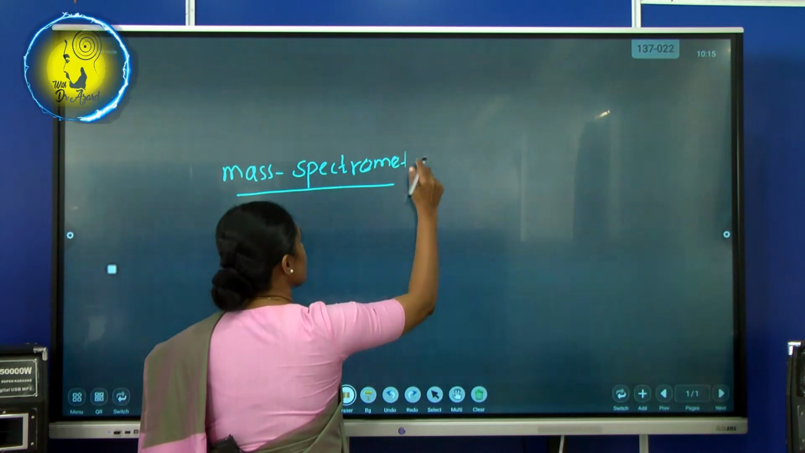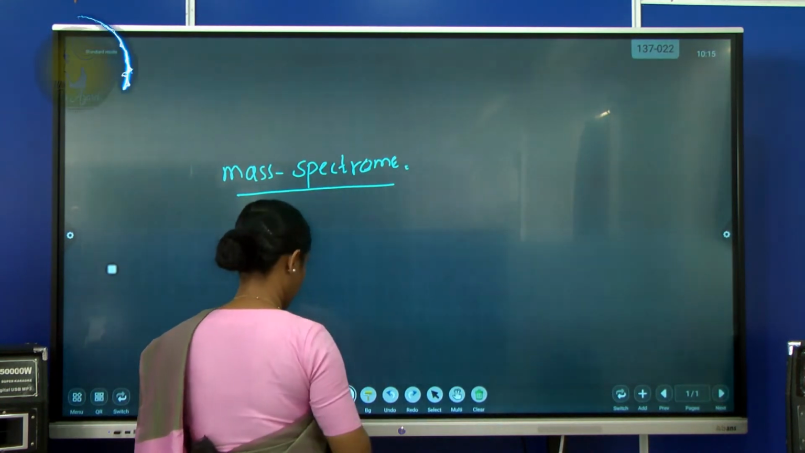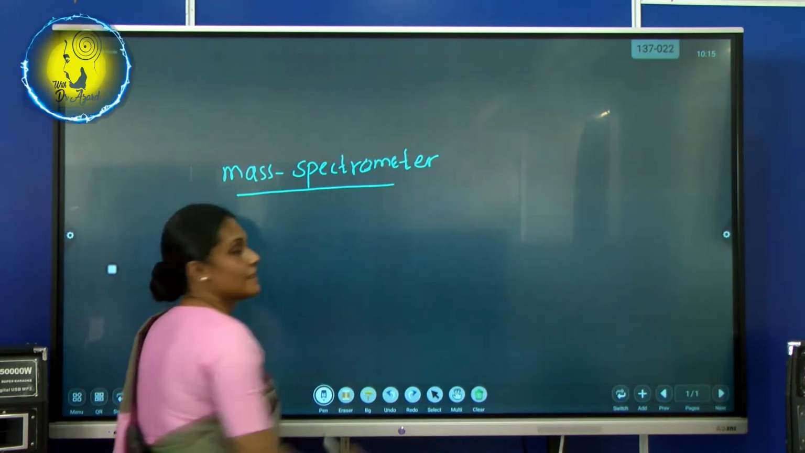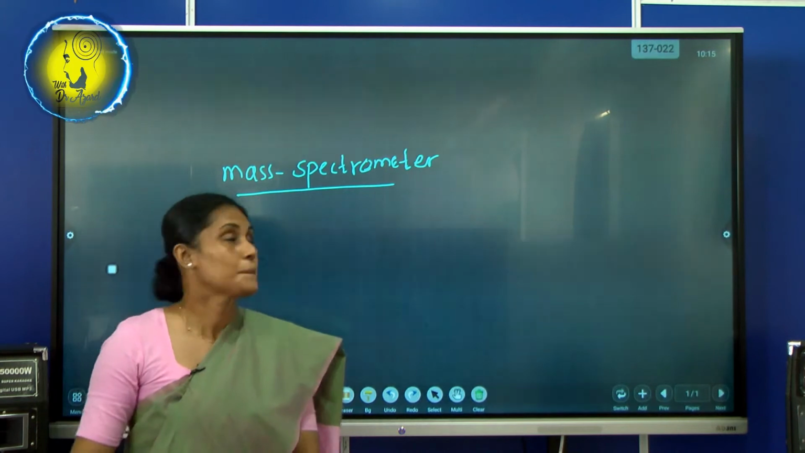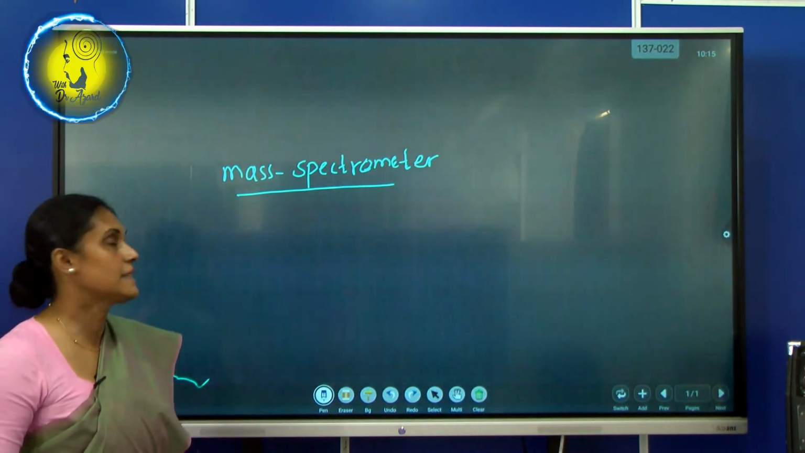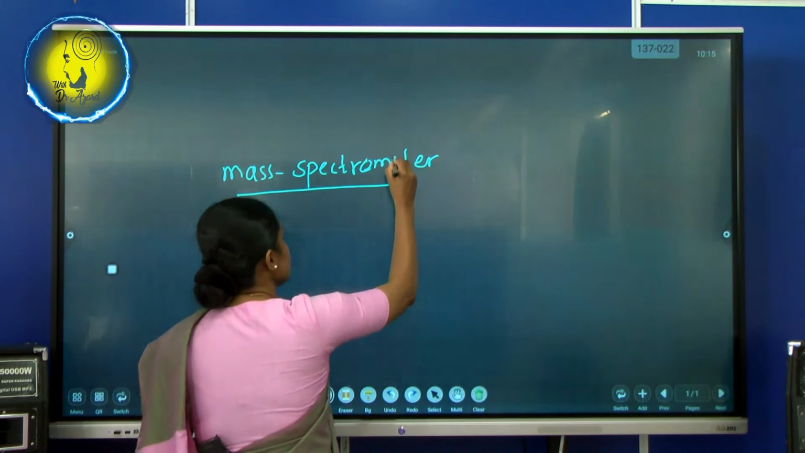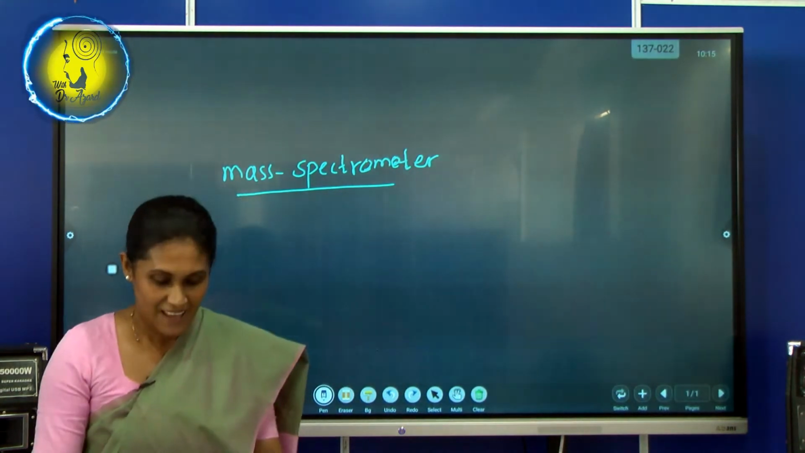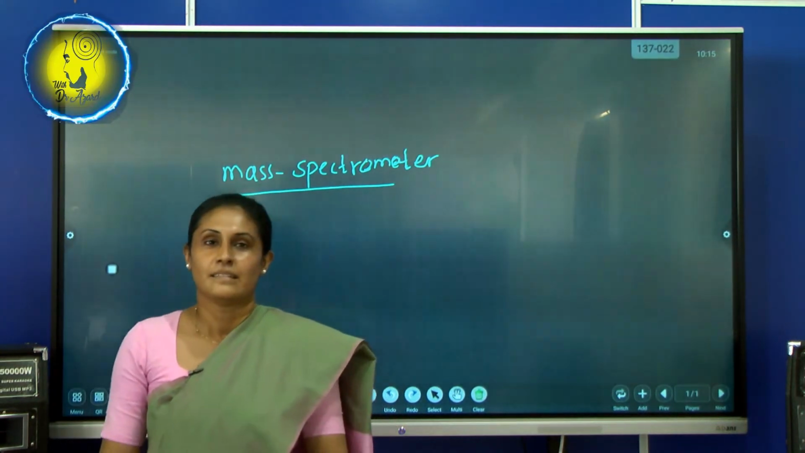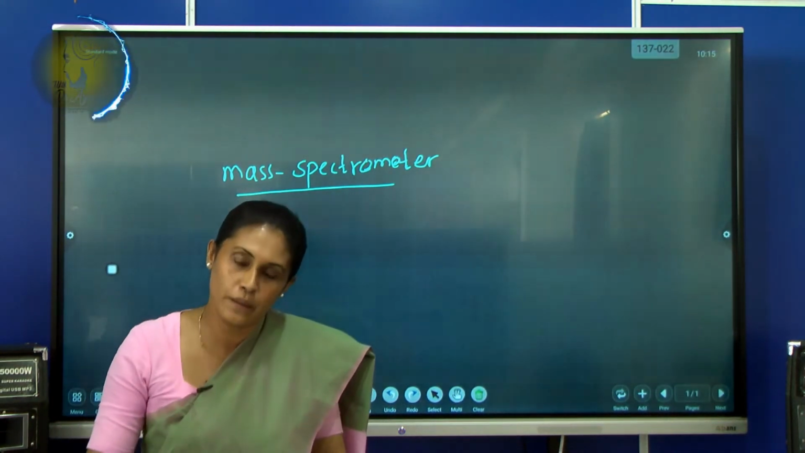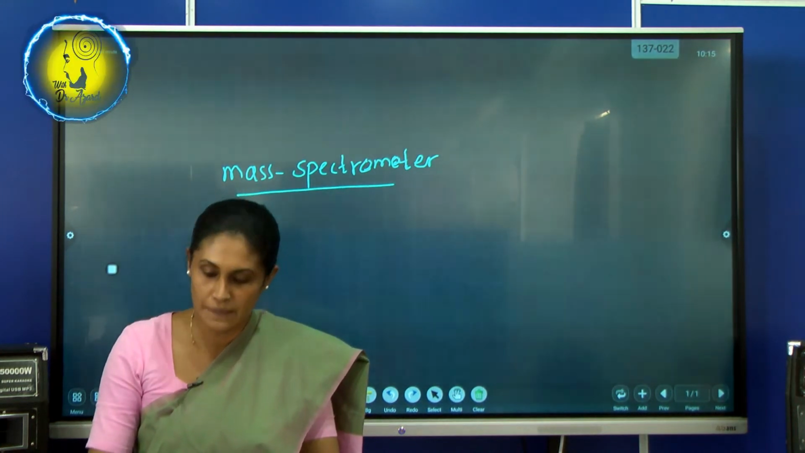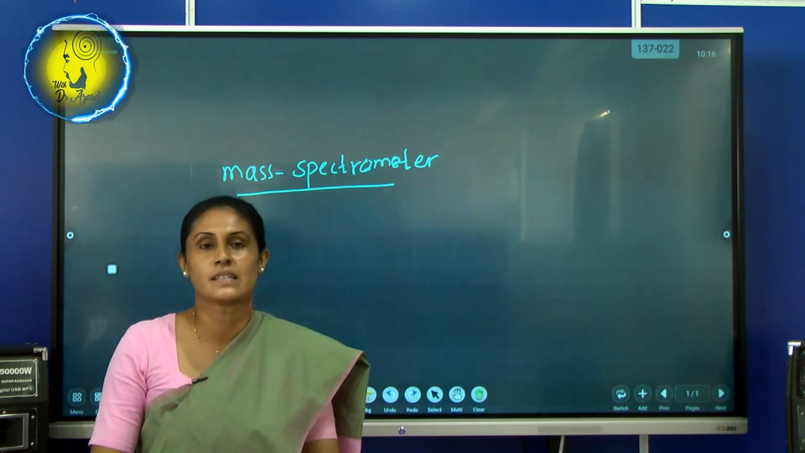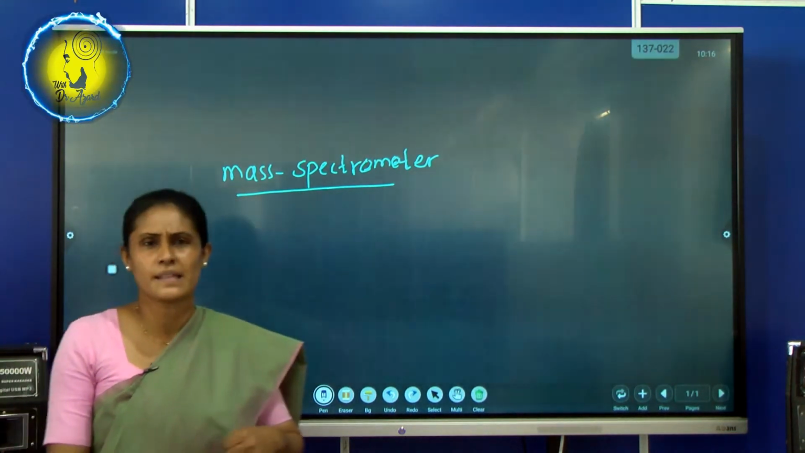This is too sensitive. Right. Okay. Mass spectrometer. In the notes I have given you about the mass spectrometer, but I would like to explain it for your convenience. What is this mass spectrometer?